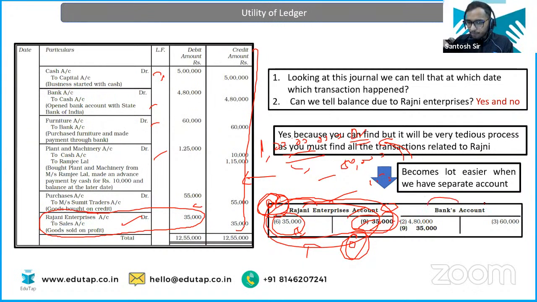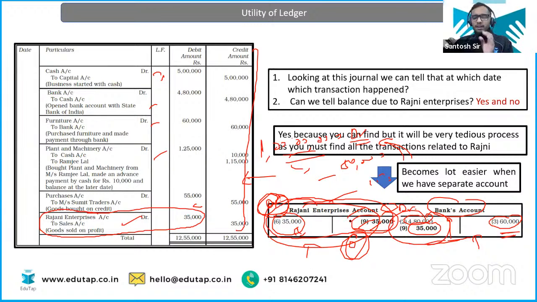Like this bank account. The bank account has a debit balance of 4,80,000 and 35,000. Then credit has been done of 60,000. So you will do the plus and minus, right? Directly from here, and you will have your final amount. Okay, the final amount is 4,80,000 plus 35,000, your debit amount, minus your credit amount, that is 60,000. So the final amount you will get directly from the ledger account. This is the utility of the ledger.